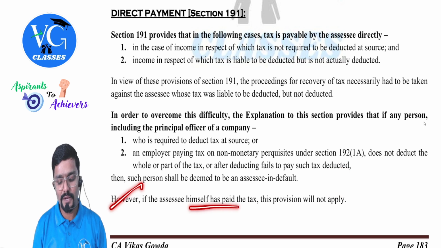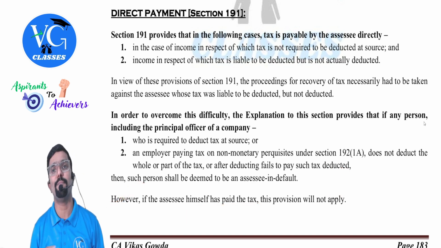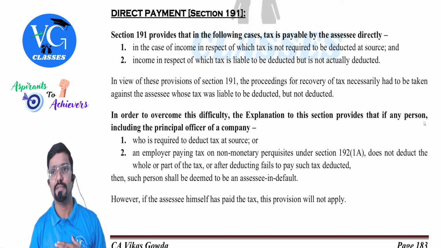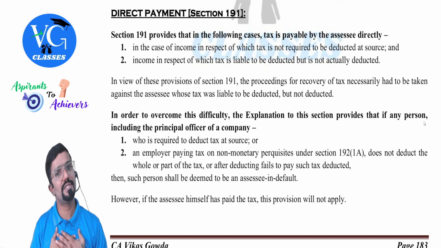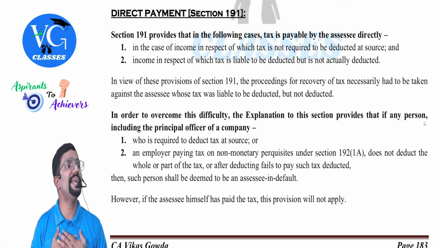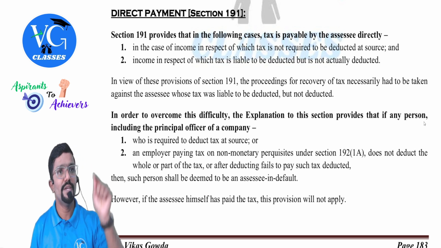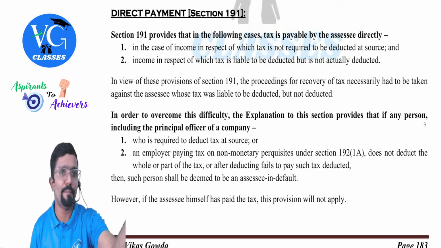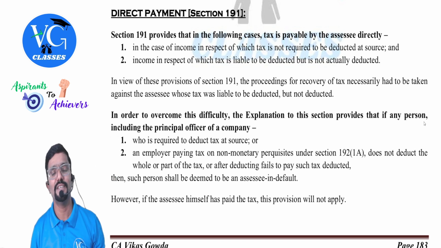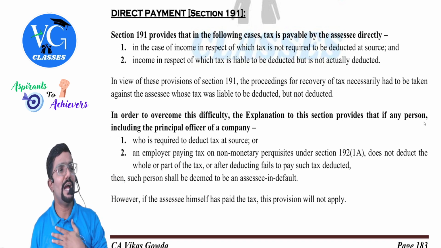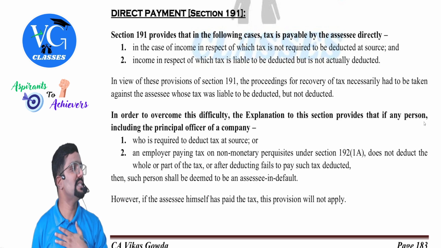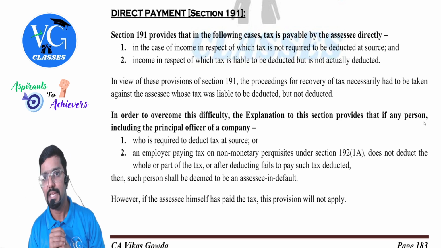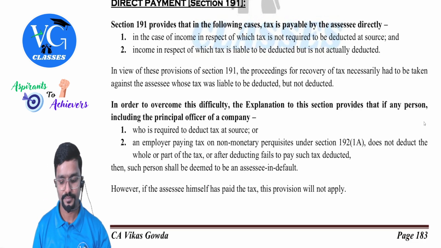However, if the assessee himself has paid the tax, the provision will not apply. Now see, I was supposed to deduct TDS on 10 lakh, but I have not deducted. Now I have violated the TDS provisions. Yes, I will be called as what? Assessee in default. But if you, a very genuine person, yourself disclose 10 lakh income, pay tax on it and file the returns, the day you file the returns, I will be stopped by the name called assessee in default. I will no more be called as assessee in default. Is that clear? Yes.